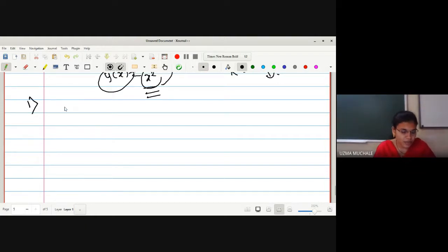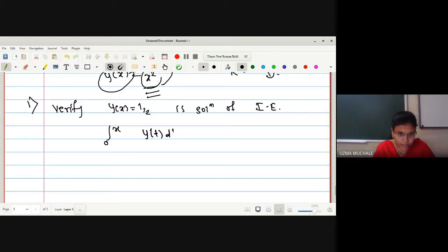First see where I am solving this. After that, I will give one example to solve. Verify y of x is equal to half is a solution of the integral equation: integral from 0 to x of y of t dt divided by under root x minus t is equal to root x. Verify whether y of x equal to 1 by 2 is a solution of this integral equation.